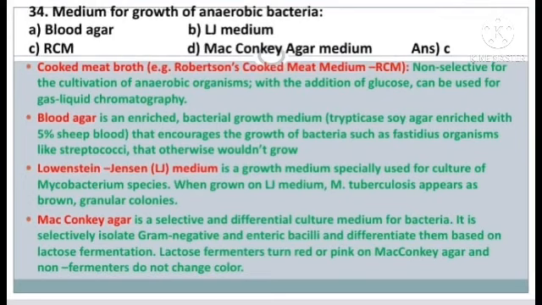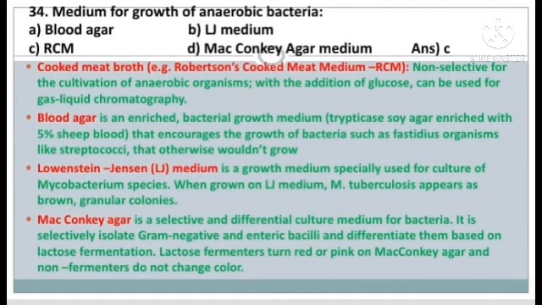Question number 34. Medium for the growth of anaerobic bacteria. Options: blood agar, LJ medium, RCM, or MacConkey agar medium. The answer is option C. The cooked meat broth, that is Robertson's cooked meat medium, RCM, is non-selective for the cultivation of anaerobic organisms. With the addition of glucose, it can be used for gas liquid chromatography.